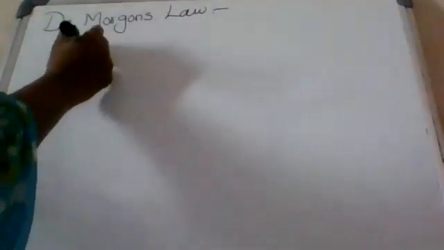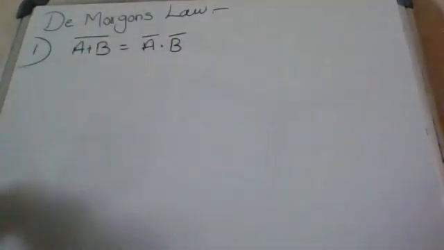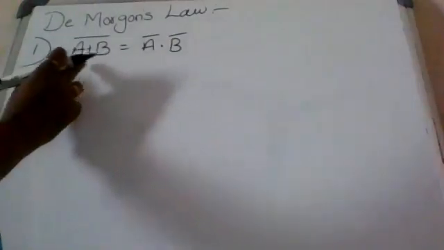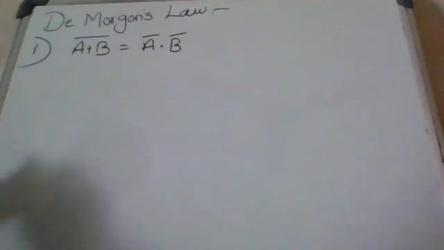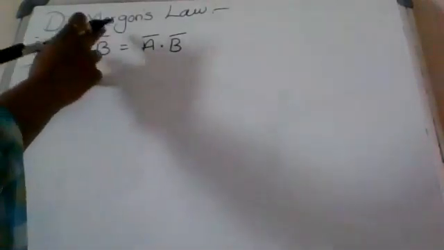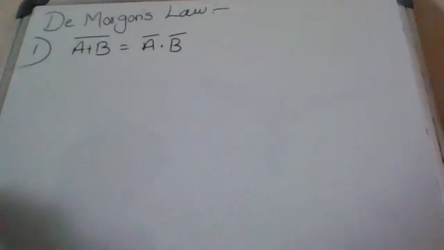So first one, A plus B whole complement equal to A complement dot B complement. This is theorem 1, De Morgan's first law. We can write it as A plus B whole complement equal to A complement dot B complement, or A plus B whole bar equal to A bar dot B bar.